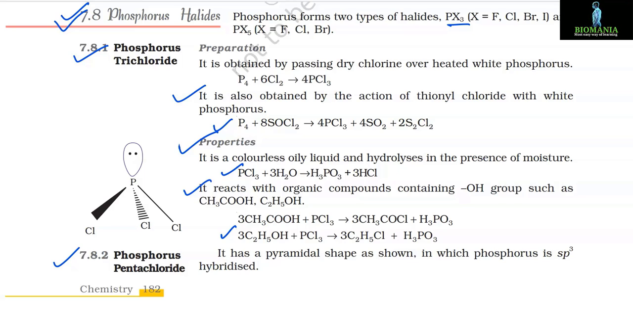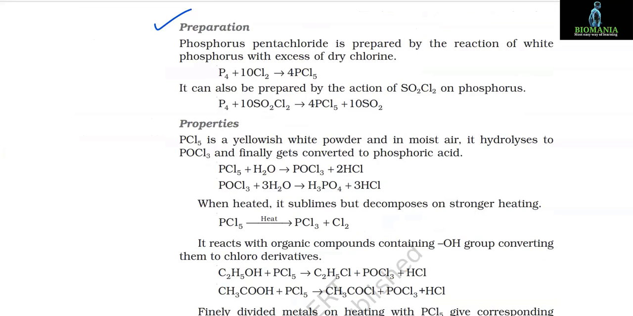7.8.2 Phosphorus pentachloride. It has a pyramidal shape as shown, in which phosphorus is sp3 hybridized. Preparation: phosphorus pentachloride is prepared by the reaction of white phosphorus with excess of dry chlorine. P4 + 10Cl2 gives 4PCl5. It can also be prepared by the action of SO2Cl2 on phosphorus. P4 + 10SO2Cl2 gives 4PCl5 + 10SO2.